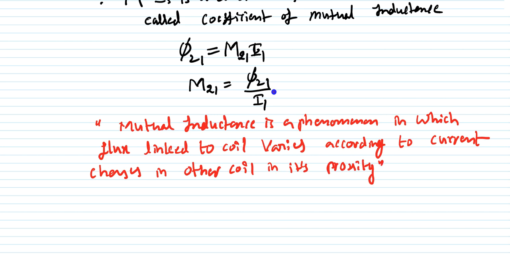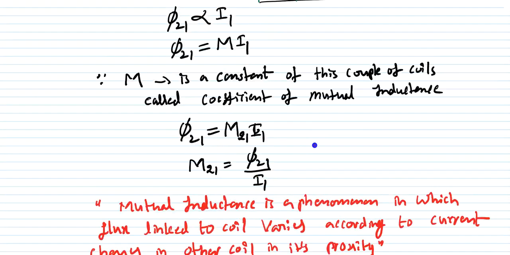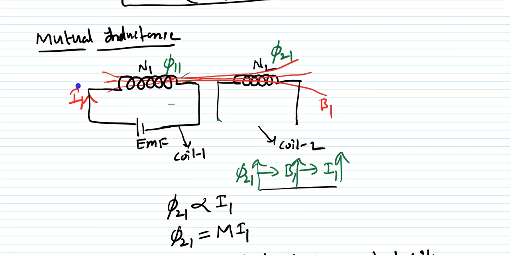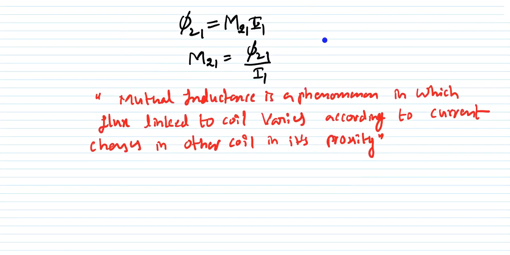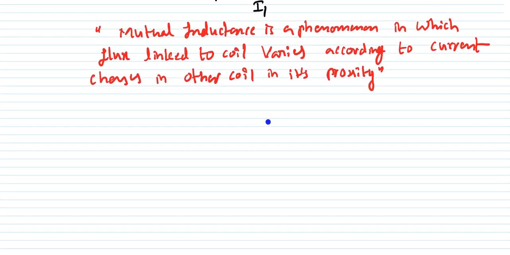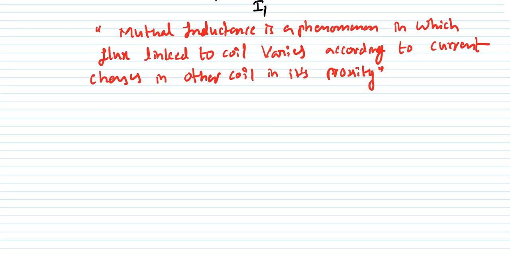So as we know, due to the current in this first coil, it is producing a magnetic field, and due to this magnetic field, this magnetic flux has been created. This magnetic flux is linking with the second coil, and it is producing the inductance. That inductance is called the mutual inductance. So that is the point we have to understand here, and we know how to define this one.